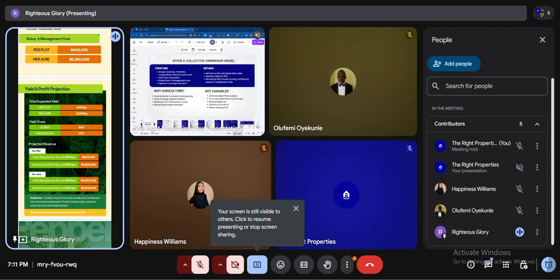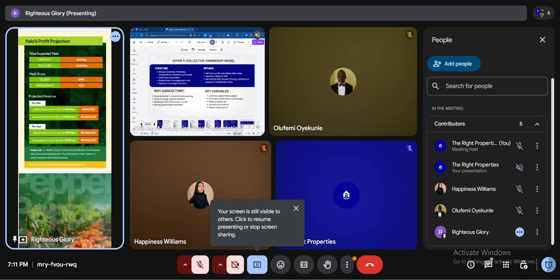Projected revenue: assume the price per kg is 500 naira. That is 800,000. That means per plot you are getting 800,000 naira as your revenue. And per acre you'll be getting 1.6 million naira.